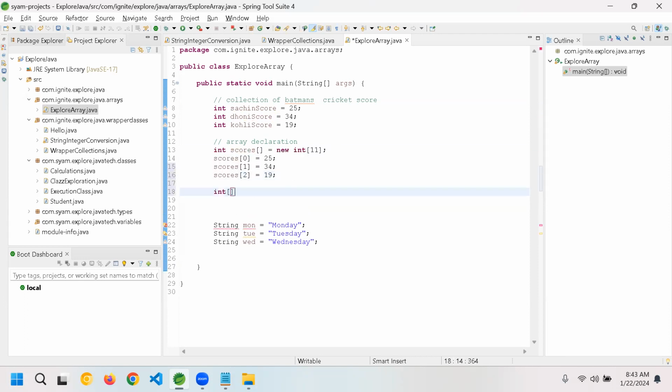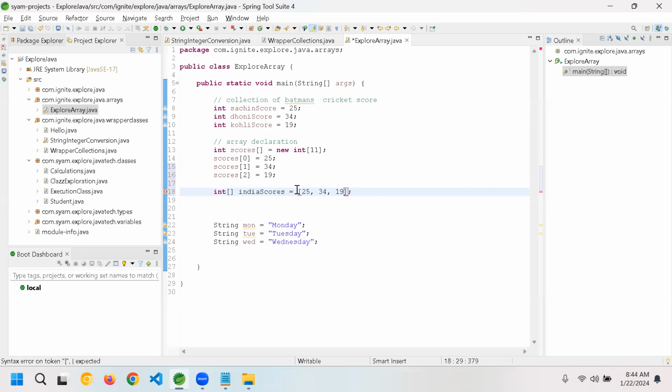Next, integer, let's say India scores equal to. Now you can directly define 25, 34, and 19. Okay.